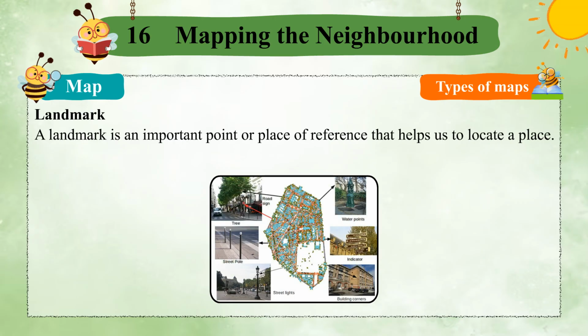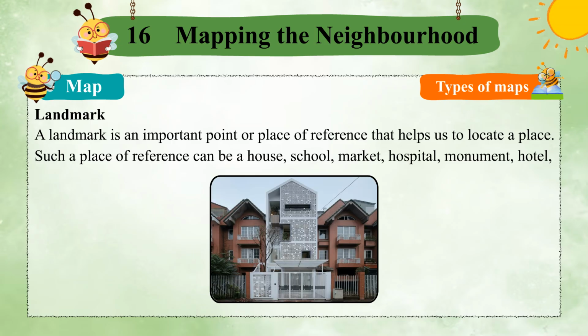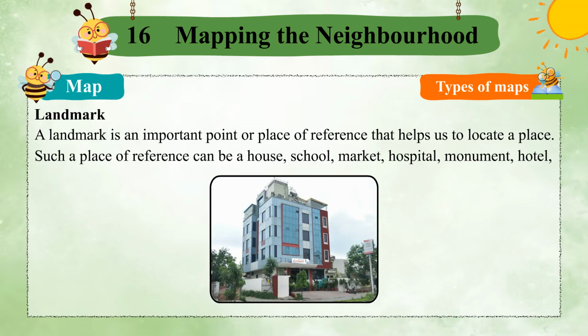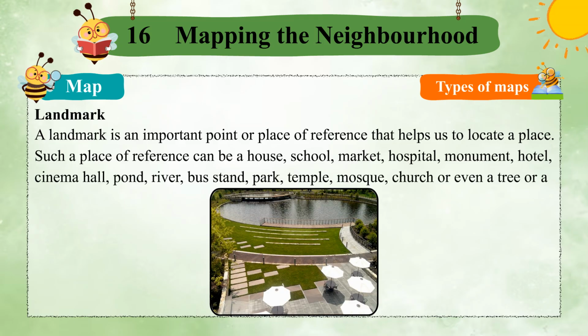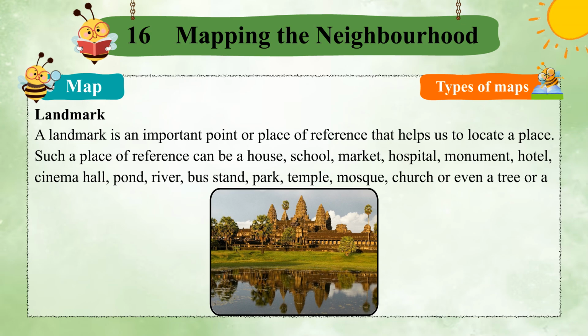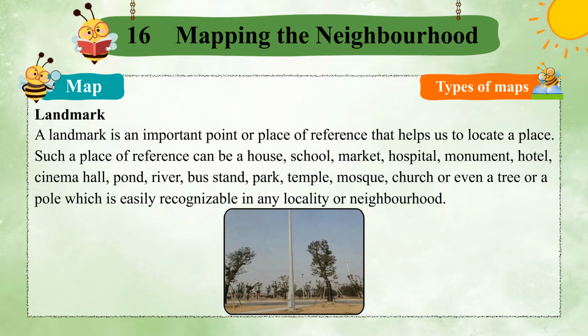A landmark is an important point or place of reference that helps us to locate a place. Such a place of reference can be a house, school, market, hospital, monument, hotel, cinema hall, pond, river, bus stand, park, temple, mosque, church or even a tree or a pole which is easily recognizable in any locality or neighborhood.